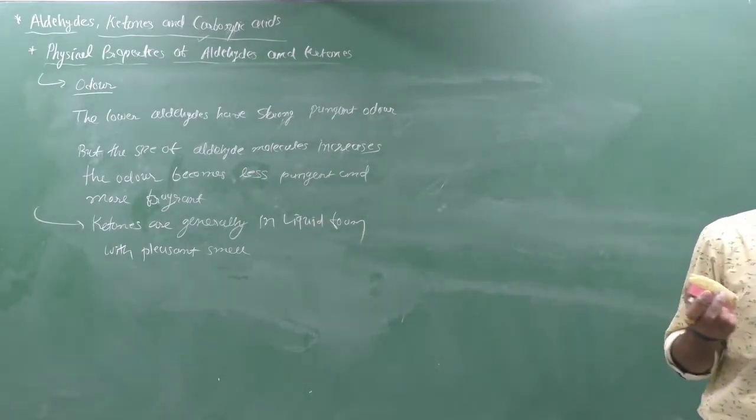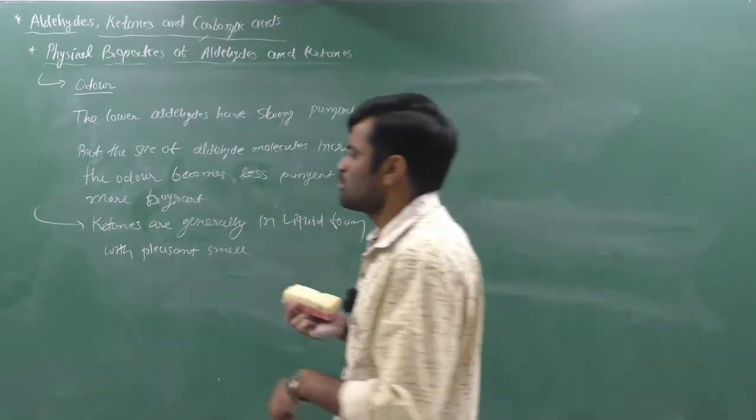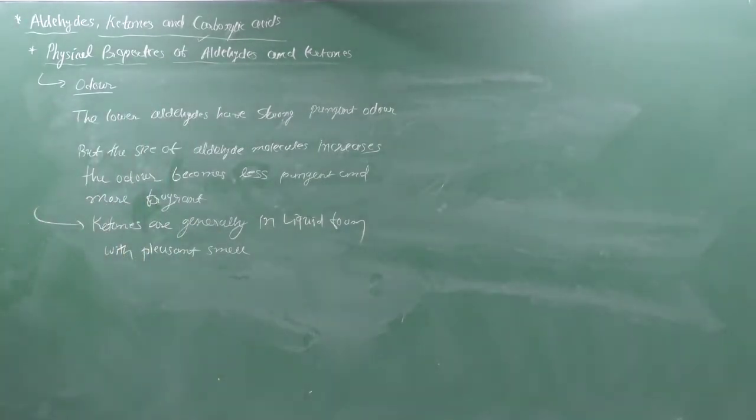from physical properties. Now we can think about the chemical properties, or chemical reactions, of aldehydes and ketones.